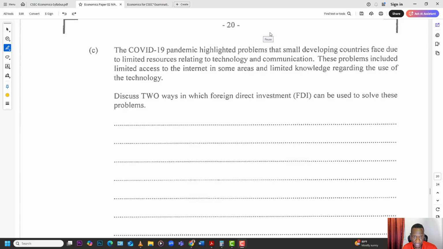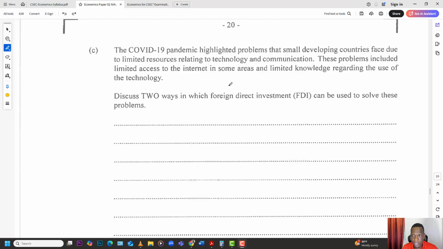issues, communication, technology, because last I checked, not many countries in the Caribbean own satellites. We don't own all that infrastructure to bounce the GPS and that kind of thing up and down, triangulate and those kind of things. So we require foreign investment in the infrastructure, in the people, in the country, to help us become more knowledgeable and to give us more access to these kinds of technologies. So just to sum it all up, in this case, there's 2 ways in which foreign direct investment can be used to solve these problems.